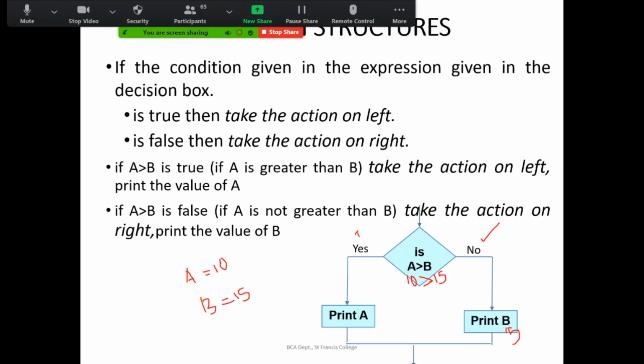Now onwards, I am not able to see that. Okay, what happened? False. 10 is greater than. Okay.